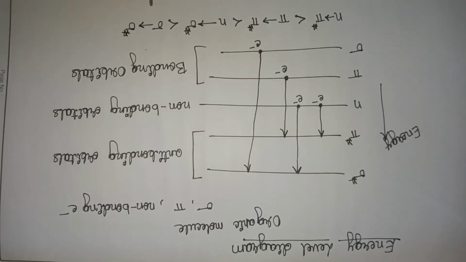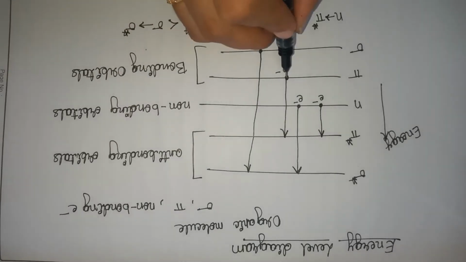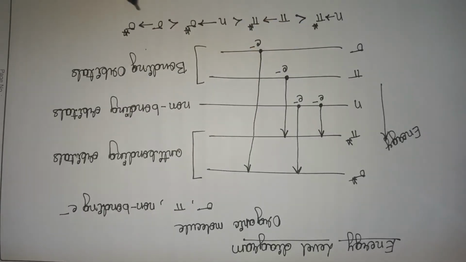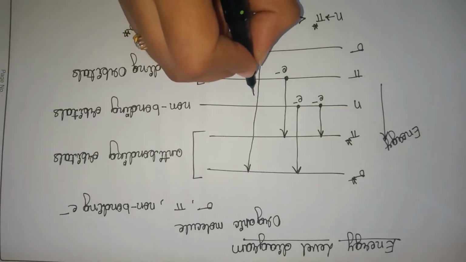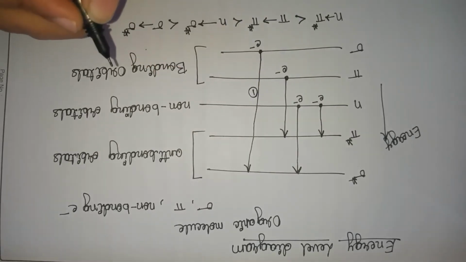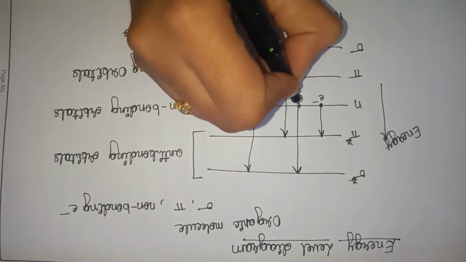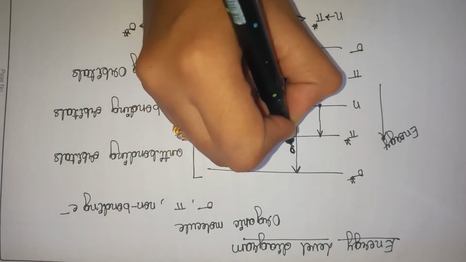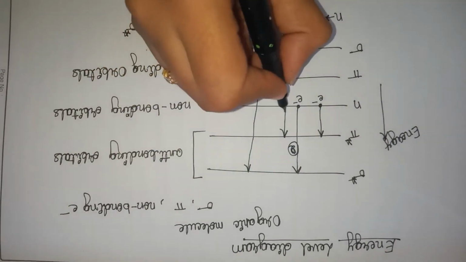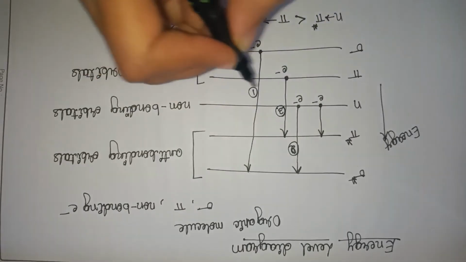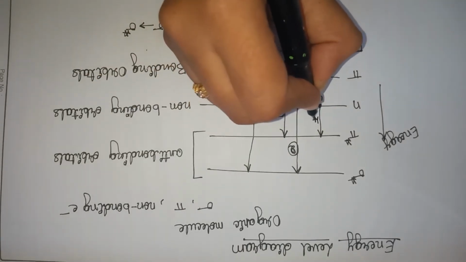So this is the energy sequence, very important. Sigma to sigma star transition requires more energy than n to sigma star. So the largest energy transition is sigma to sigma star, then n to sigma star is the second, the third one is pi to pi star, and the last one is n to pi star.